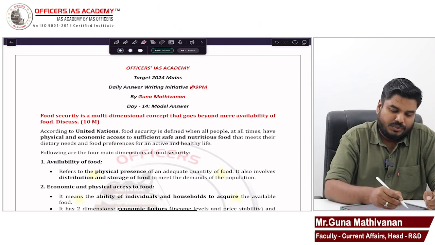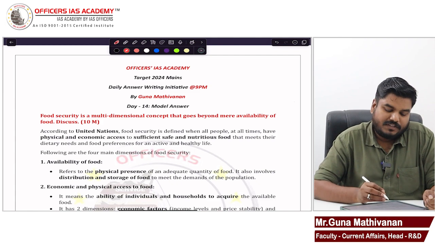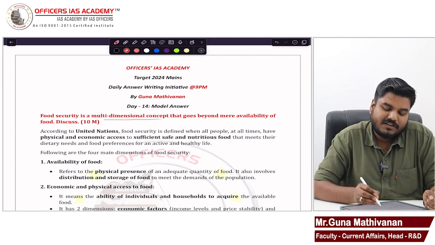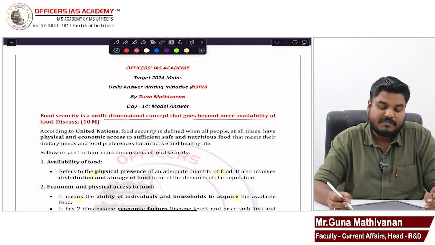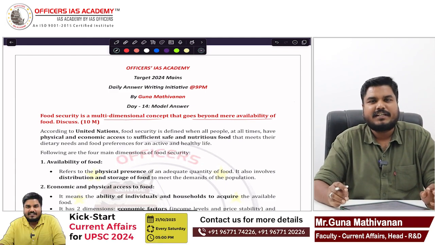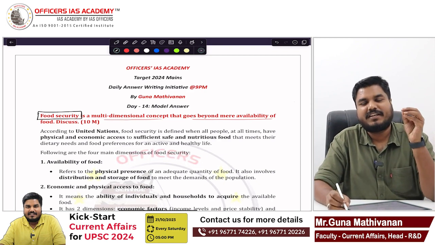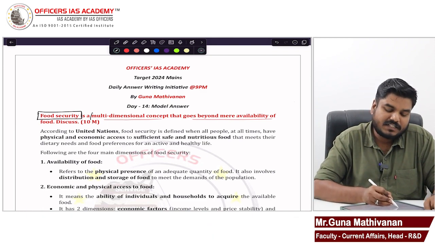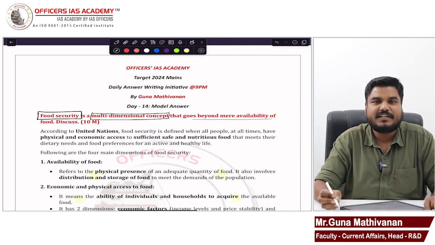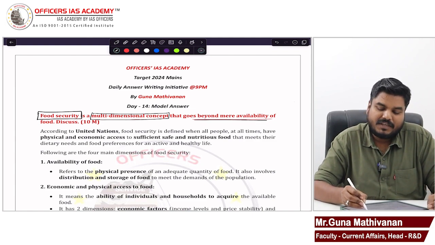Right. So coming to the question. Food security is a multi-dimensional concept that goes beyond mere availability of food. Discuss. Again, a simple question on food security. If you have some idea about food security, you can easily manage this question. So it is a multi-dimensional concept. So explain what is food security and explain how it is multi-dimensional that goes beyond mere availability.